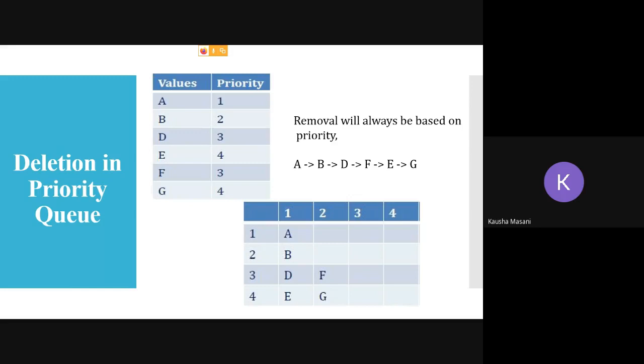So D was the first one to enter, so D got the priority before F. So D, F, and a similar concept applied on E and G. So the removal sequence will be A, B, D, F, E and G. Clear this part?